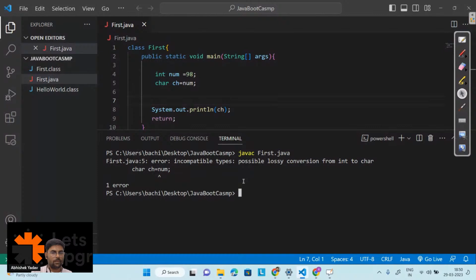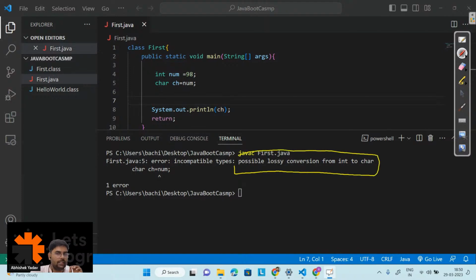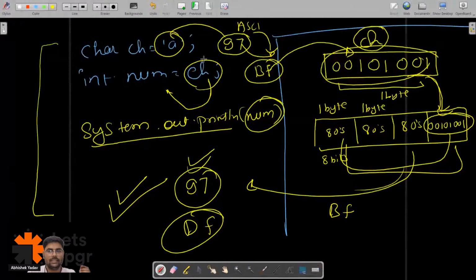So this time I got an error. Okay, this time I got an error, and you can see what error I am getting. I am getting a compile time error. First part. The second part is here it is saying a possible lossy conversion from int to char. Why is it giving this kind of error? Let's try to understand this part now, right?